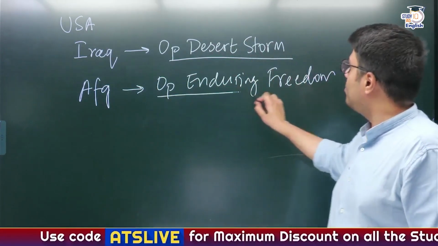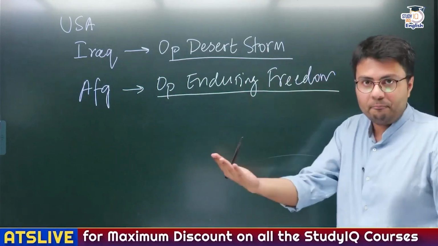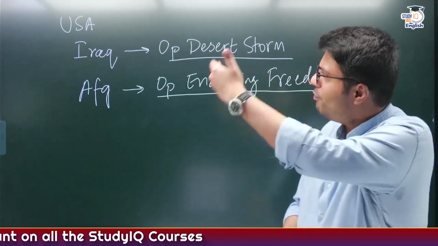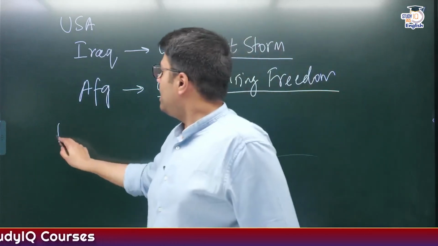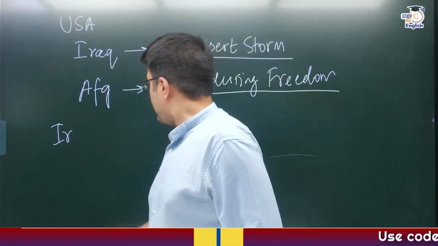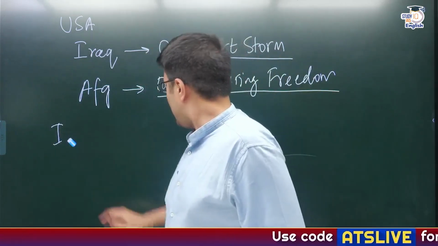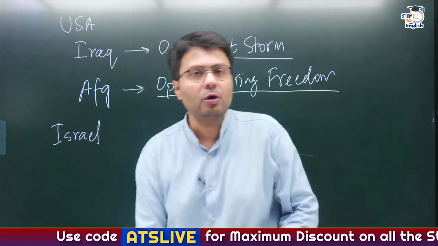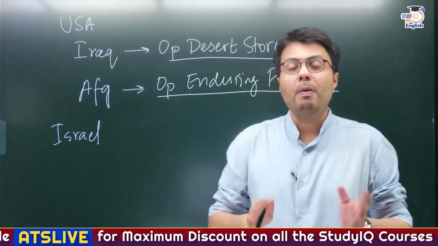Therefore, the operation was named Enduring Freedom. Right. So this is how a conventional naming scheme has been followed by the US. Now let us take the example of another country, Israel. Israel is another country, compared to India, that has faced the brunt of terrorism.